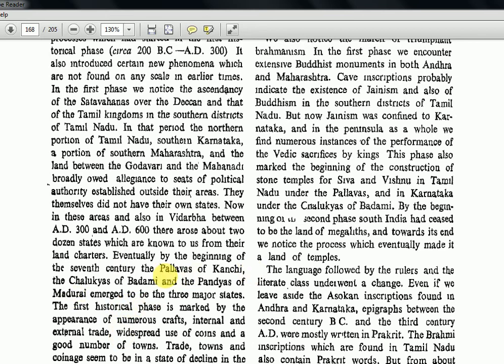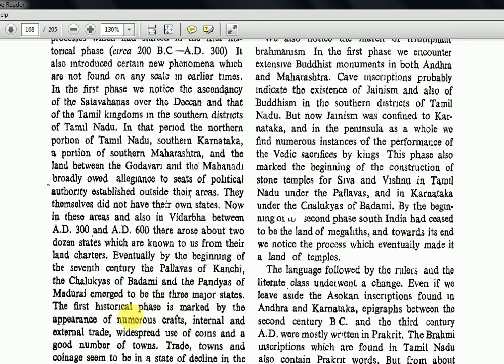This match the following used to come in the 90s in the UPSC exam. Repeatedly these names were interchanged and repeatedly asked. At least in the last 20 years question papers you take, at least 12 or 15 times you will see these names. Either it will be the right answer or at least it will be there in the options, to confuse you. So Pallavas of Kanchi, Chalukyas of Badami, and the Pandyas of Madurai emerged to be the three major states.